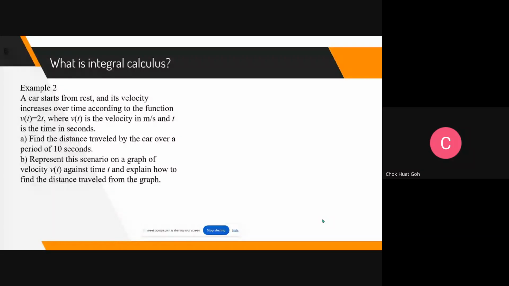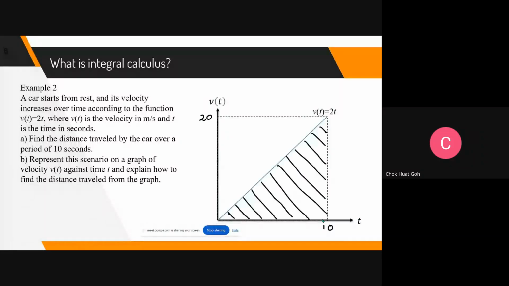All right. But if I draw it on a graph, let's say I already prepared last time so that everybody can see. You see the velocity 2t is a straight line with the slope 2. So one way for you to look at it is when time is 10, velocity is 20 now. You see I draw here already. Okay. So it starts from rest. When time is 0, velocity 2 times 0 is 0. So this is a straight line. To find the area under the curve, again, we don't need integral calculus because this is a triangle. Triangle. All right. So the area under the curve will give you the distance traveled by the car.